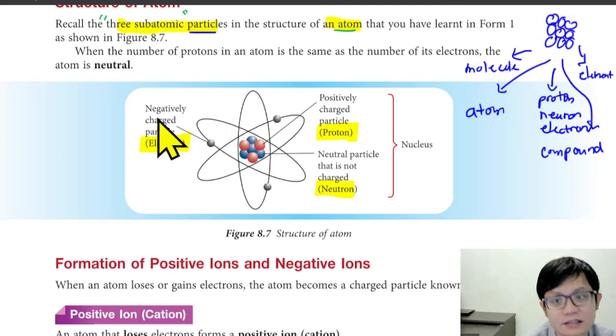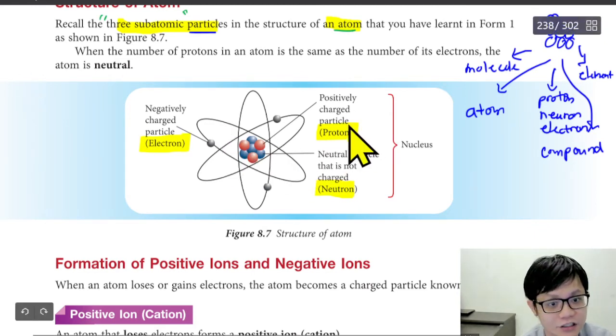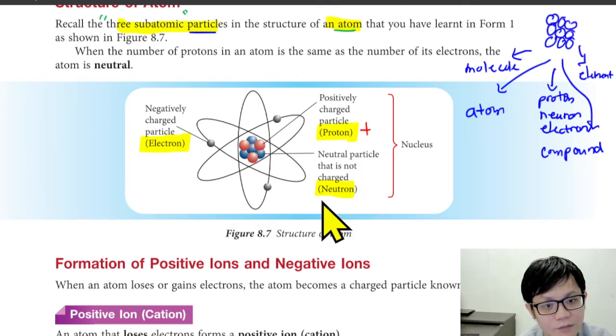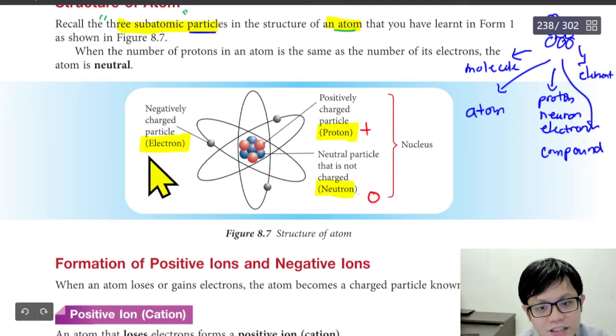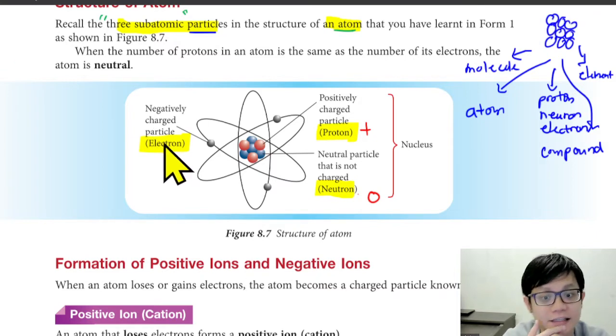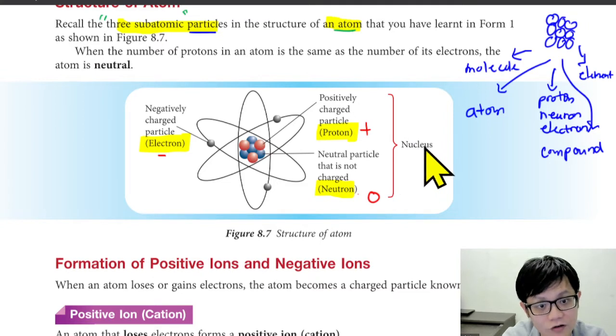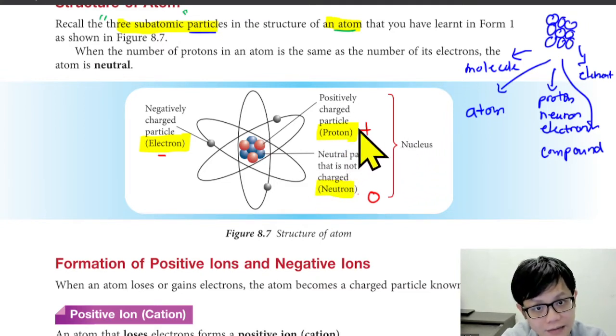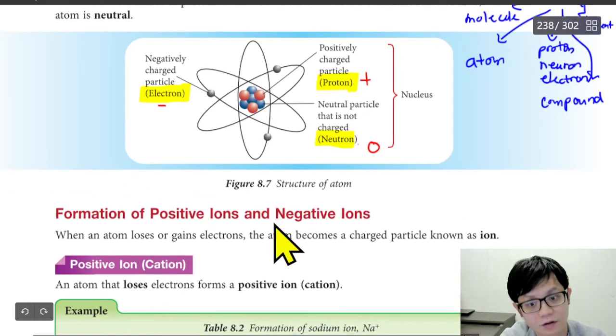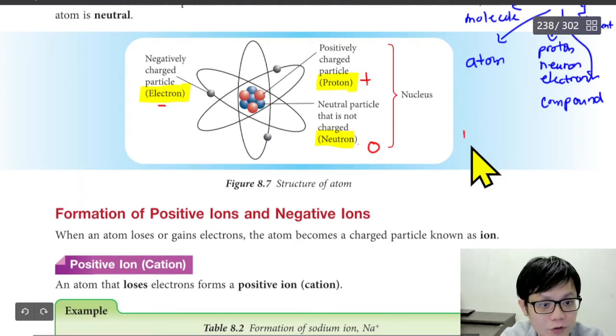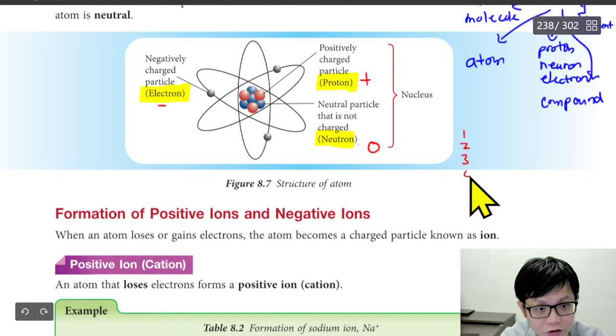Okay, proton is the positively charged. Neutron is the neutral. Neutron from the word neutral, so 0 charge. And electron is the negative charge, and this whole thing will make up a nucleus. So it depends on the number of protons. We have 1 proton, 2 proton, 3 proton, 4, 5, 6, 7, and so on until 200.